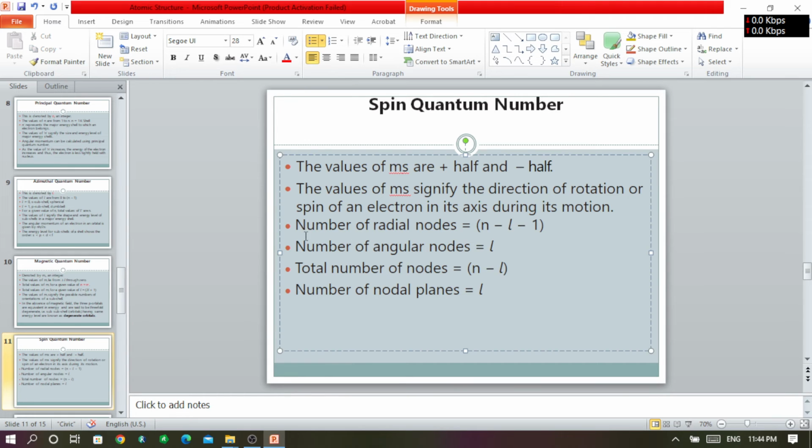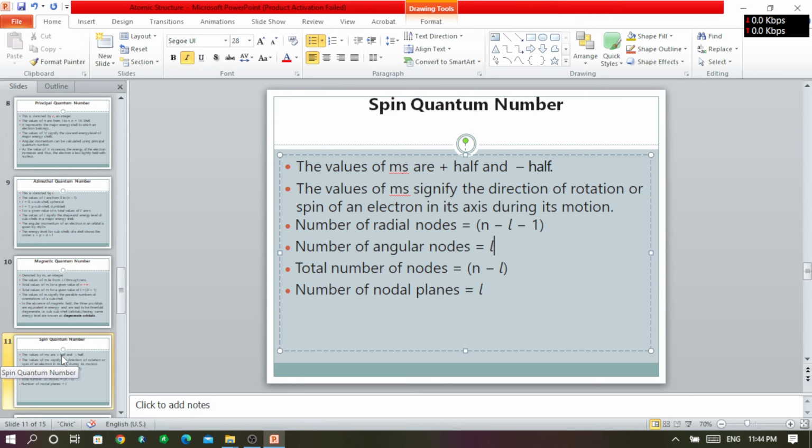After that, here are four very important concepts. These are the concepts which talk about nodes. This is the formula to find out the number of radial nodes. This is the particular formula to find out the number of angular nodes. Further, this is the formula which helps us find out the number of total nodes.